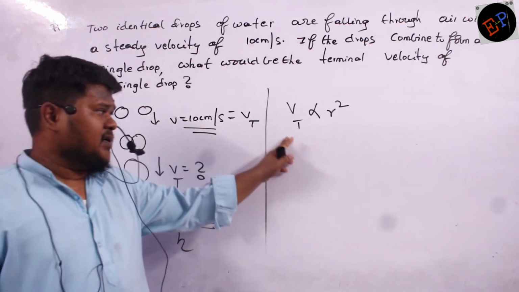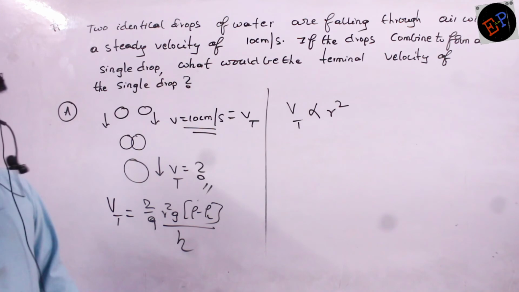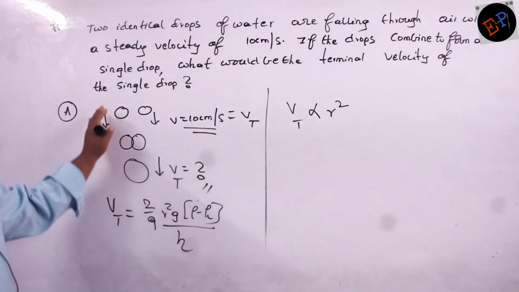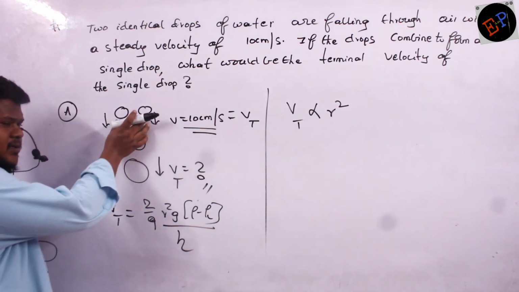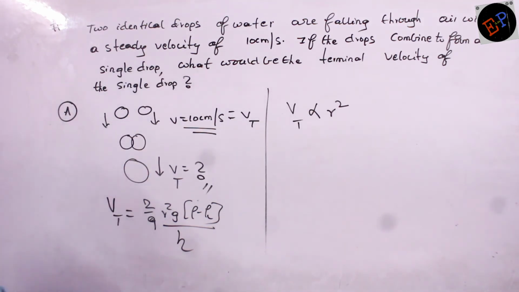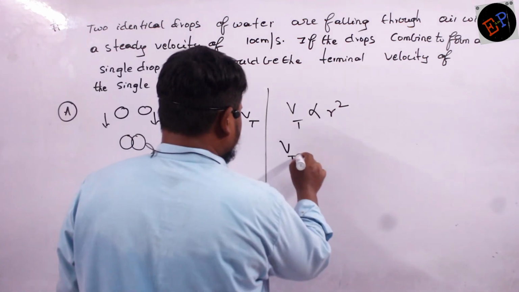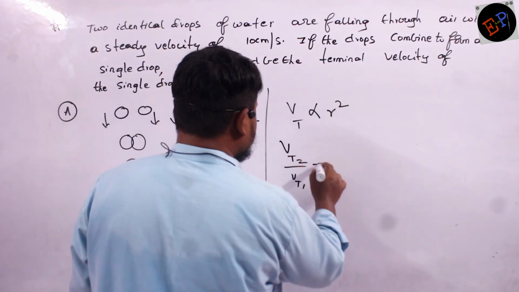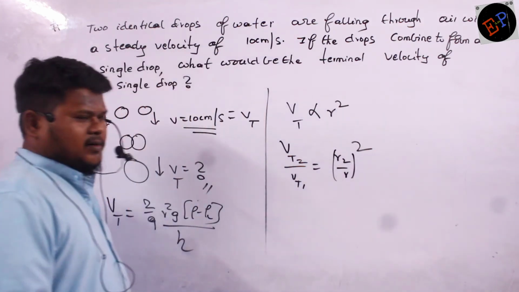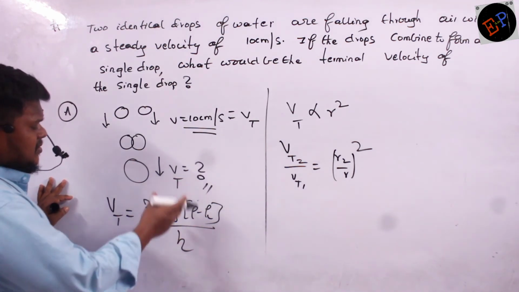So therefore terminal velocity depends on what? Depends only on square of the radius. That's all. No? Remaining all the factors are constant. Only radius is changing between two cases. Here radius is smaller and here combined radius will become definitely bigger. So terminal velocity depends only on radius itself. So therefore I can write Vt2 divided by Vt1 is equal to R2 divided by R1 whole square. I can write, no?